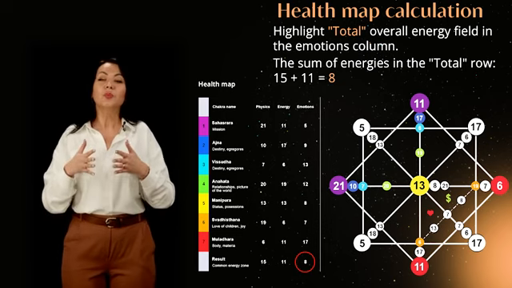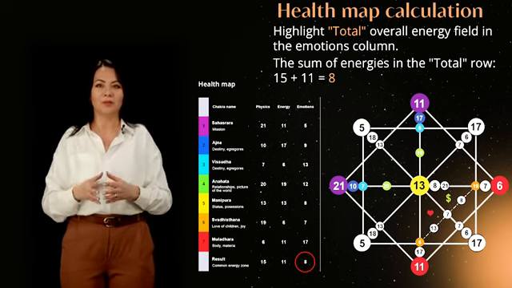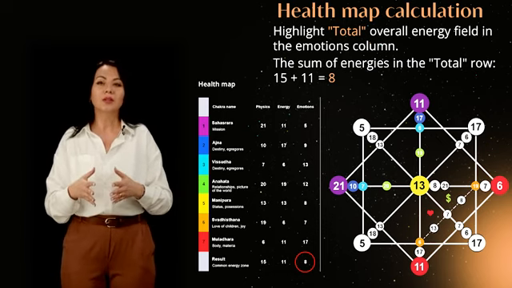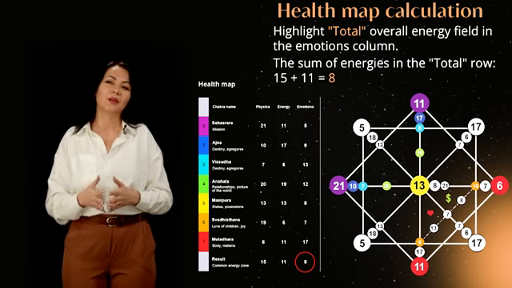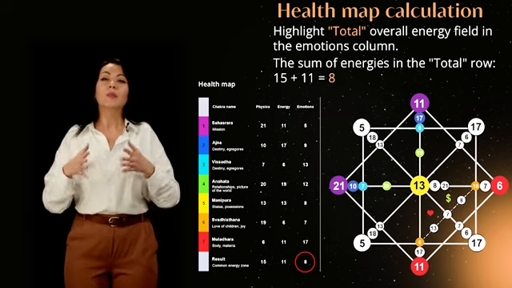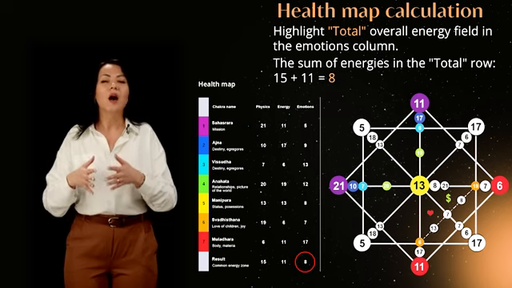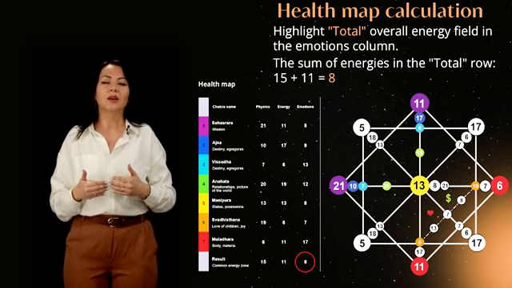As a result of calculating the matrix, we obtain a set of different energy combinations given to a person at birth. They are not classified as good or bad, it all depends on how they behave and how they live out their given potential. To interpret the matrix, it is necessary to consider the interrelation of energies with each other, taking into account their placement in different zones of the matrix.